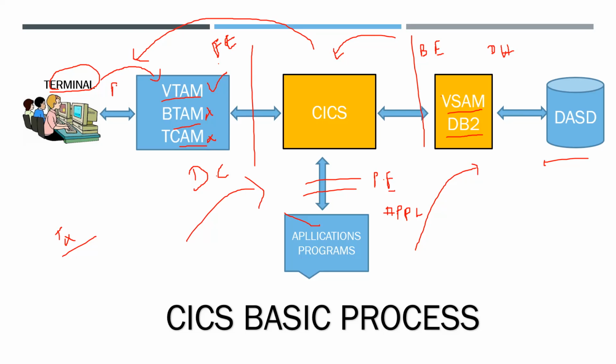The transaction is completed. It is the basic process of how a transaction takes place.